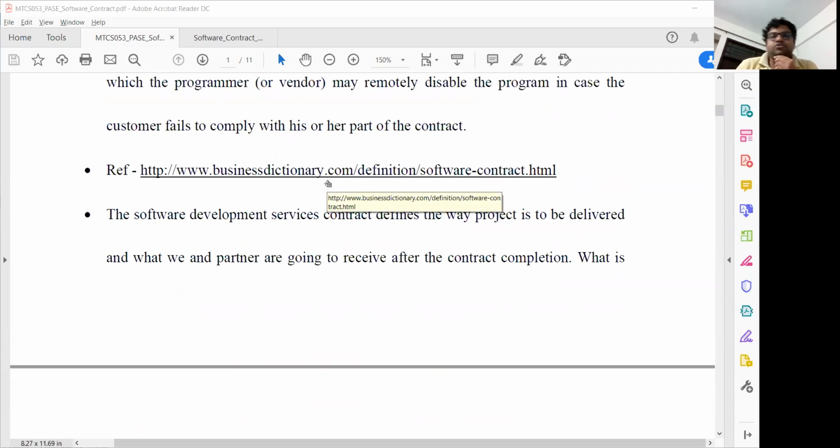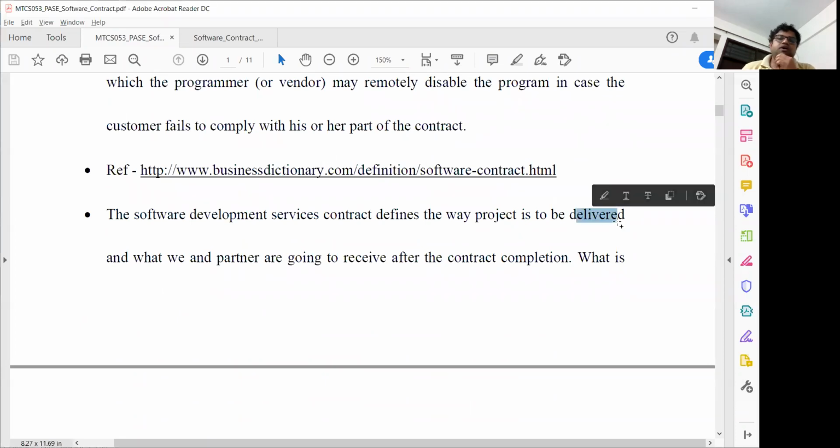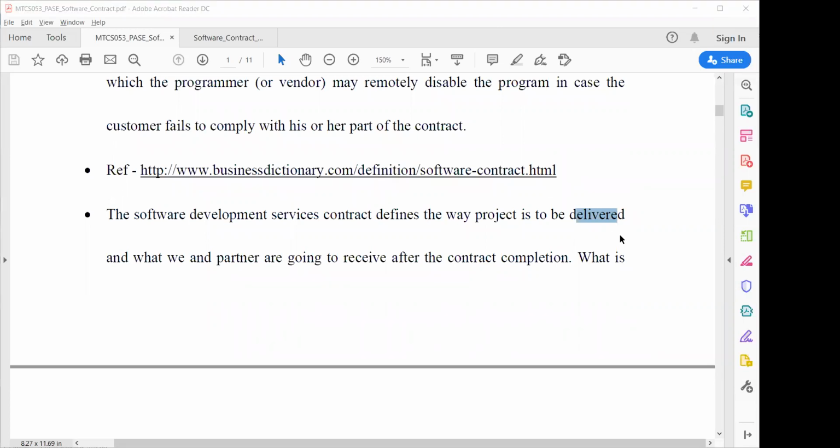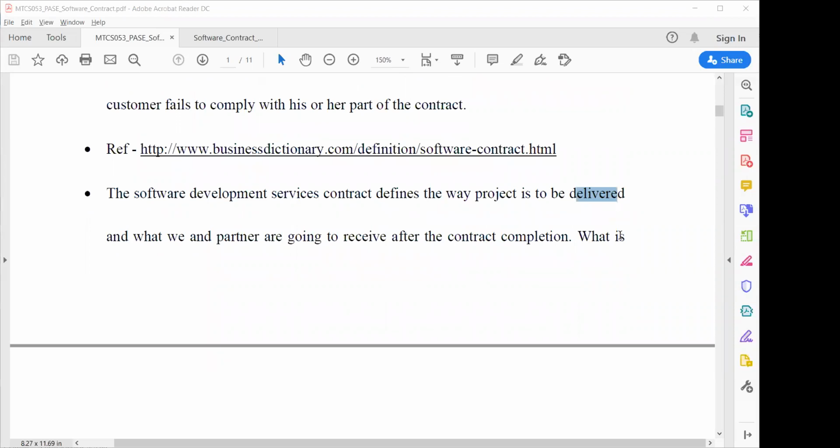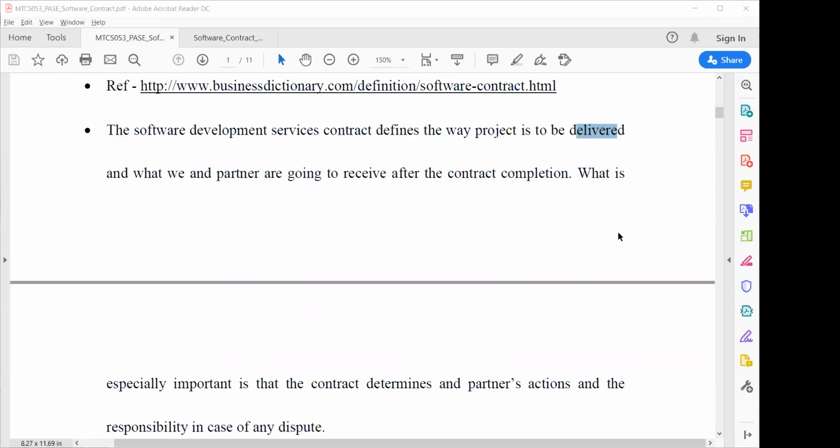A software development services contract defines the way the project is to be delivered and what the partner is going to receive after the contract completion. So it will define what the project to be delivered is. When you are purchasing a software, you can go through the contract and find out the different requirements of the project and the different features which will be provided by the project, and this feature and product will be shared with your partner after the contract completion.